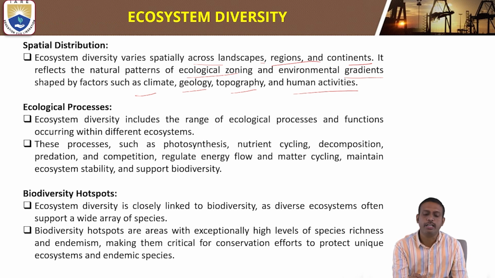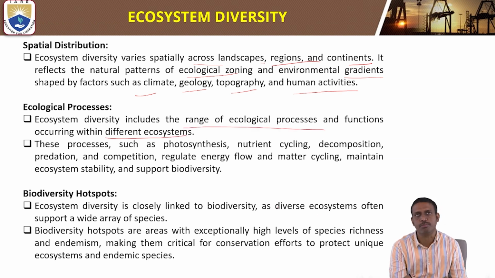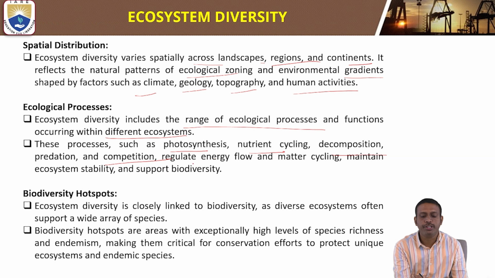Ecological processes include a range of processes and functions occurring within different ecosystems. Processes such as photosynthesis, nutrient cycling, decomposition, predation, and competition regulate energy flow and matter cycling, maintain ecosystem stability, and support biodiversity.